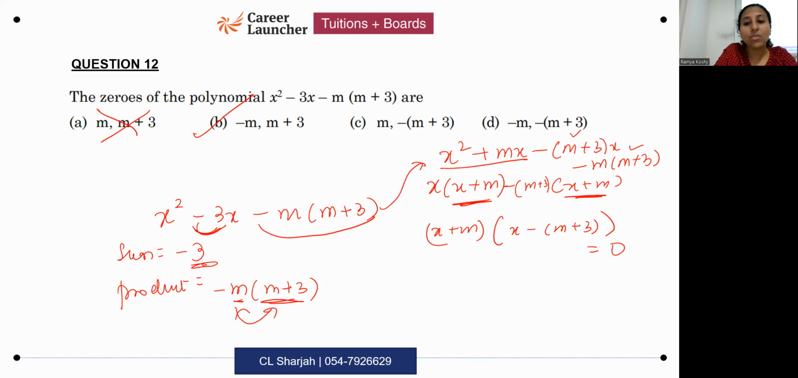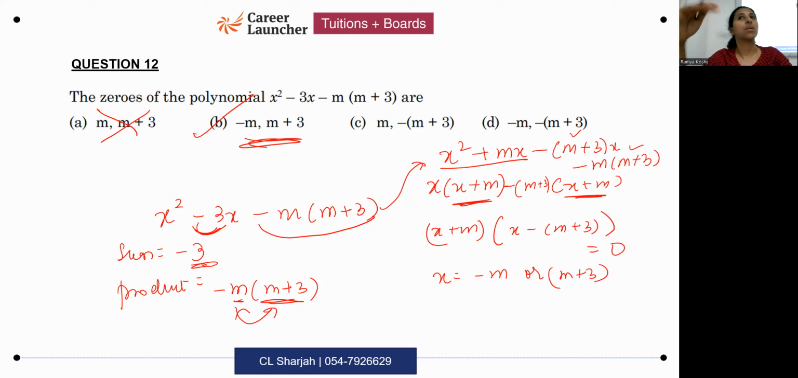When I equate this to 0, what happens? What are the values of x? Minus m or m plus 3, which is what we got here. But this particular method we will use only when it is a question without options. Here, since the options were there, if I did this it would take some time to arrive at the answer. So what was easier when options are given was doing what we did earlier, applying that concept. Okay? Fine.